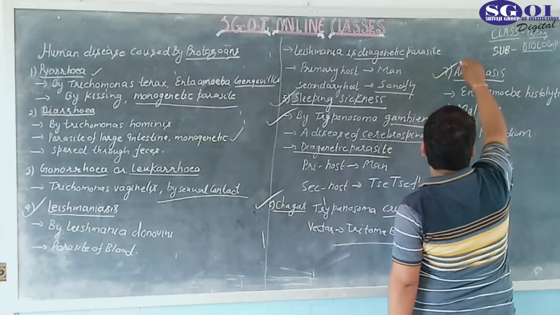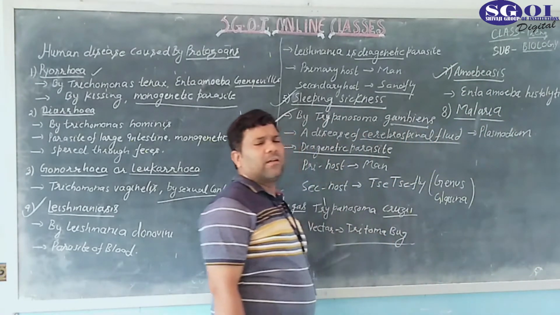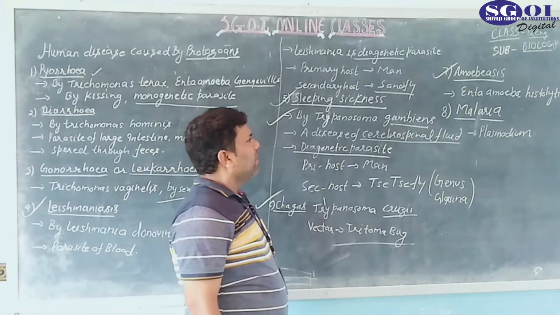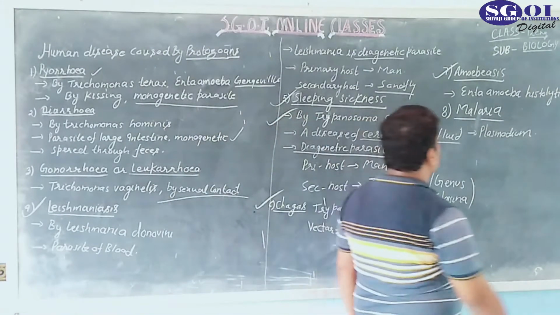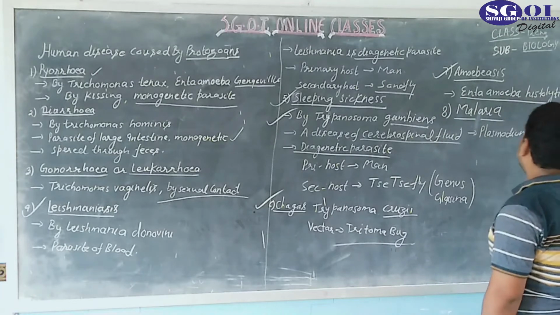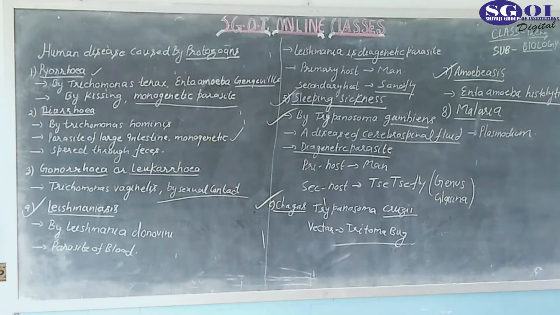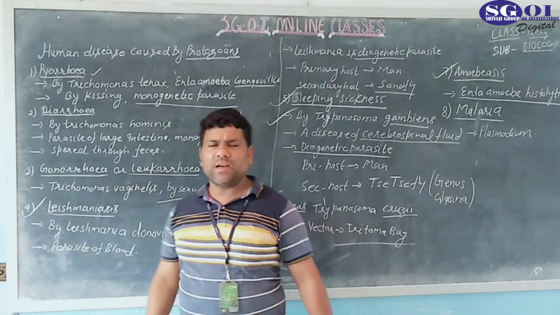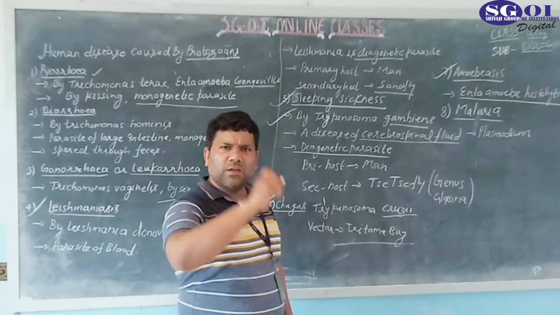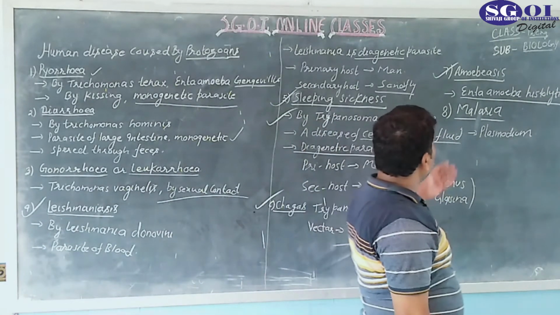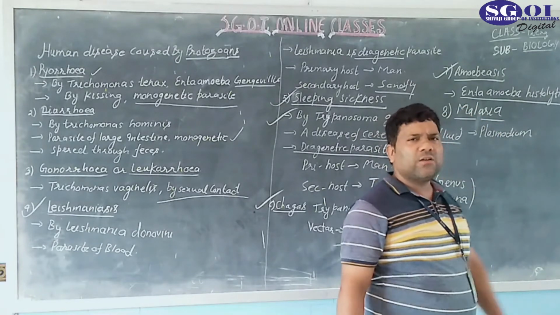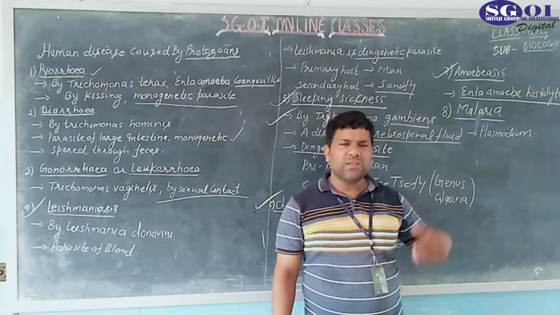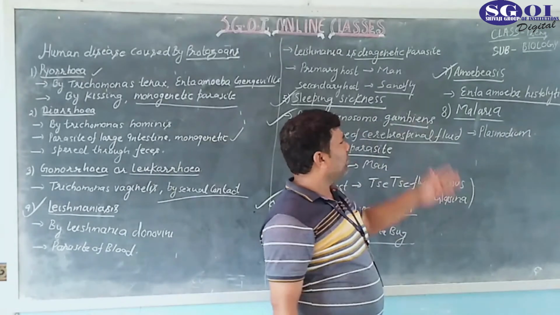Now comes the next disease. It is called amoebiasis. It is one of the most important diseases and affects a large part of the population. It is caused by a protozoan called Entamoeba histolytica. Entamoeba histolytica is a monogenetic parasite of human beings. It means that it completes its life cycle in a single host, and the host is human beings. It is a parasite of the large intestine, especially the colon. It lives inside the colon and causes the disease amoebiasis.